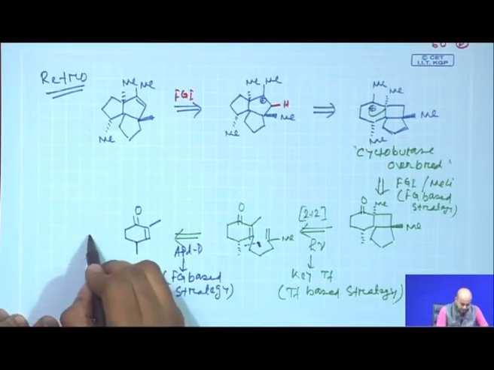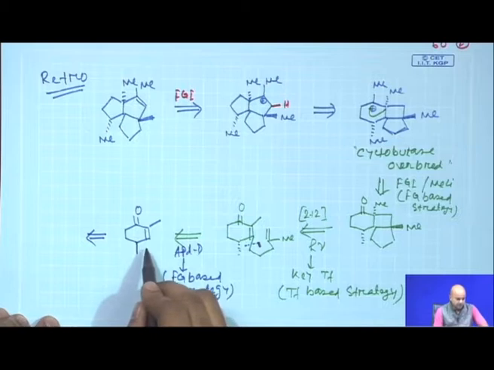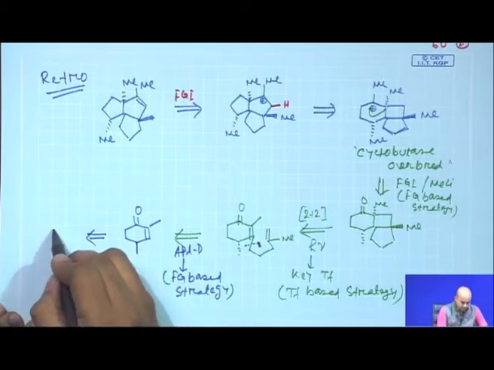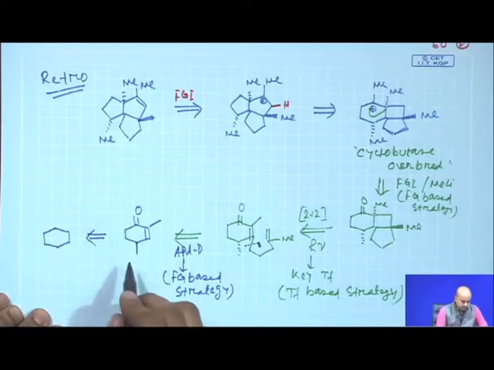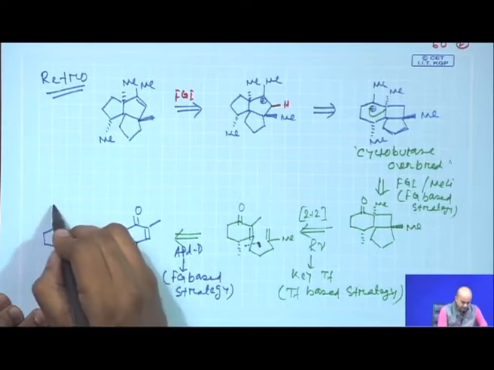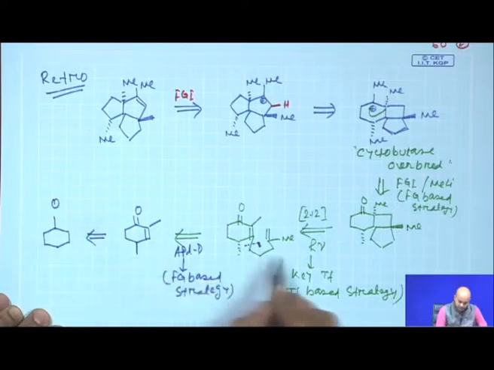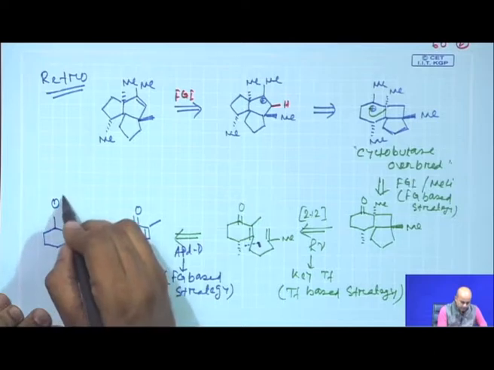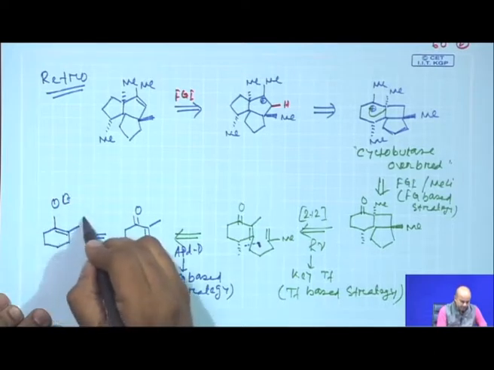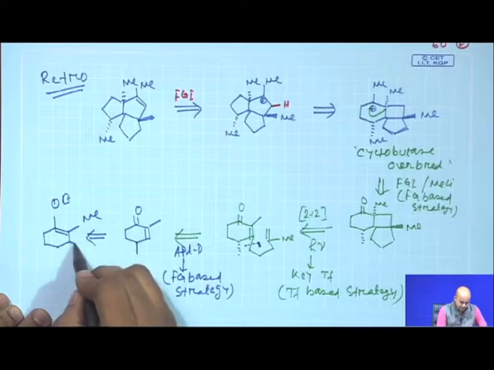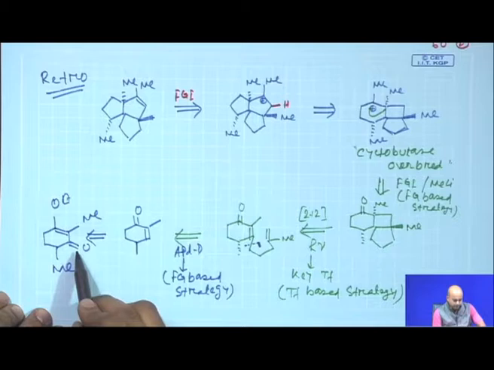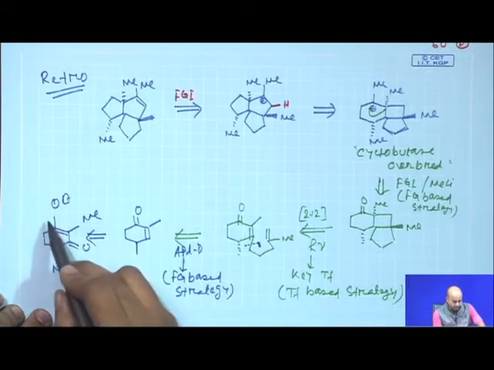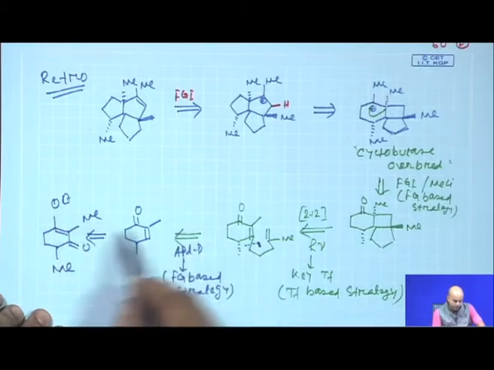Now, we are saying that this particular compound you can easily do this entire transformation if you are having this particular 1,3 diketone derivative and you do a Grignard reaction.